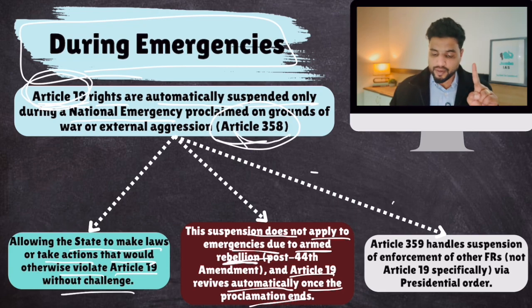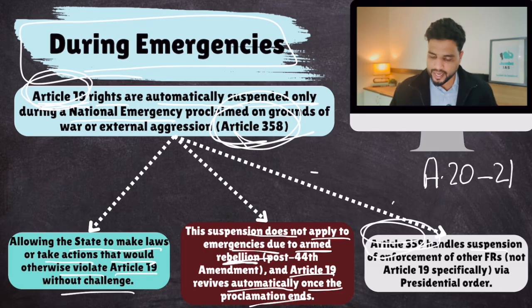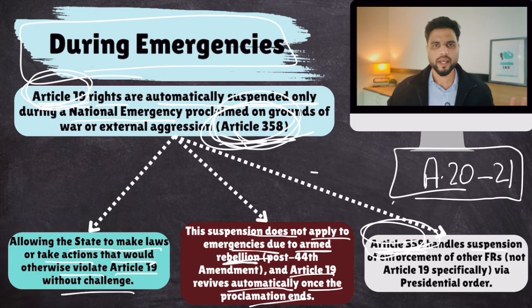Remember, Article 358 says that Article 19 would get automatically suspended during national emergency. But Article 359 says that during national emergency, the President via a notification can suspend any of the fundamental rights except those mentioned in Article 20 and 21. But the difference between 359 and 358 is that under 358, Article 19 automatically suspends. Under 359, the President has to pass a notification to suspend any fundamental right, which includes Article 19 as well, except Article 20 and 21. Okay. So this is the thing.